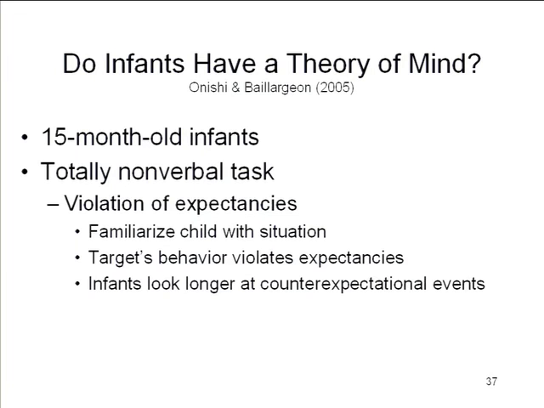Here is, I think, an experiment that really pushes the development of a theory of mind back a long ways. This is work by Onishi and Baillargeon at the University of Illinois, testing for the theory of mind in 15-month-old infants. Now, what's the first thing we know about 15-month-old infants? They don't have a lot of language, right? So you can't give them the false belief test. You can't have a puppet and a ball and the oatmeal container and a can and all this kind of stuff. You've got to do something different.